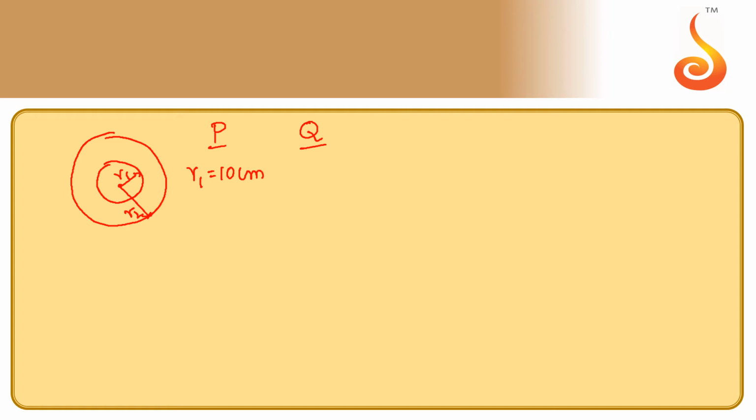Since there are two particles moving in concentric circles of circular paths, radius r1 and radius r2. So there are two particles, let the particle P and particle Q. Particle P is moving around the circle of radius r1, which is 10 cm, and particle Q is moving around the circle of radius r2, 20 cm. And both complete the circle in the same time.